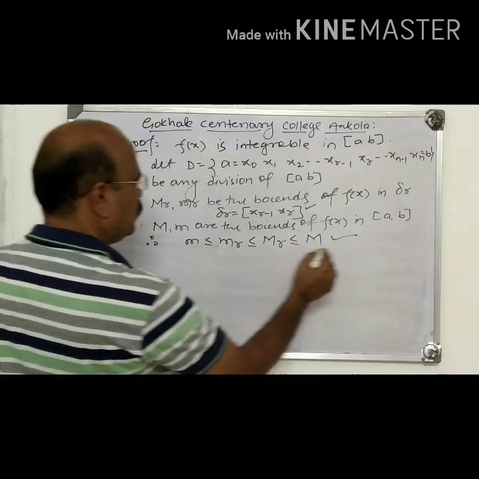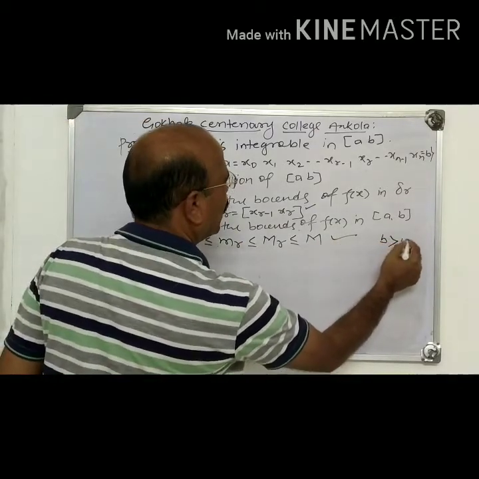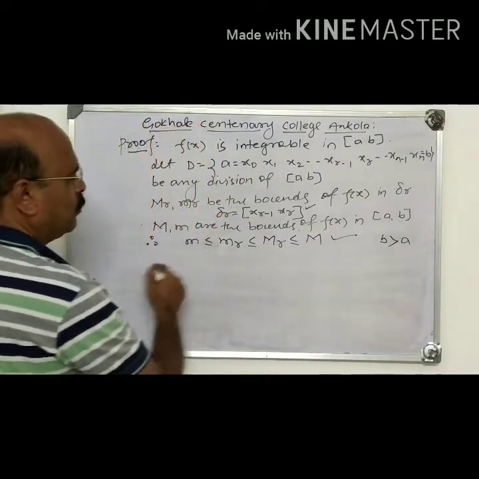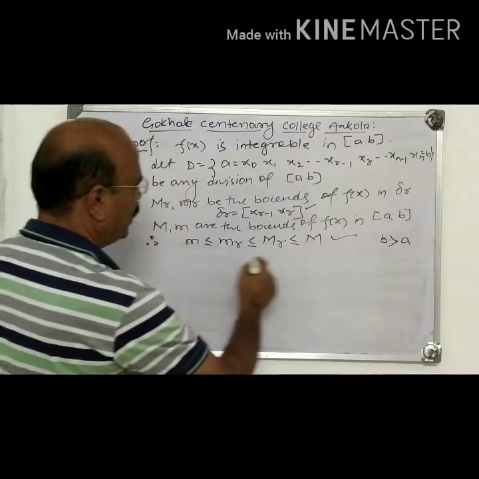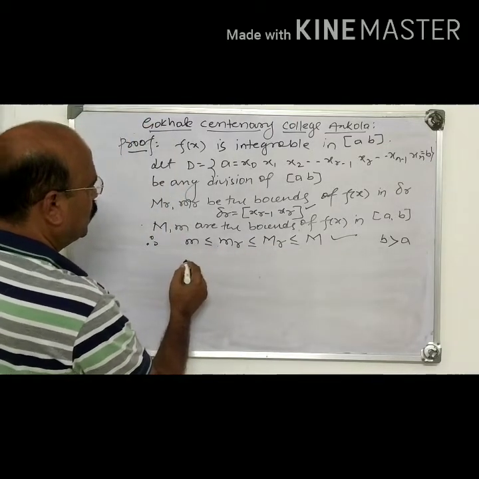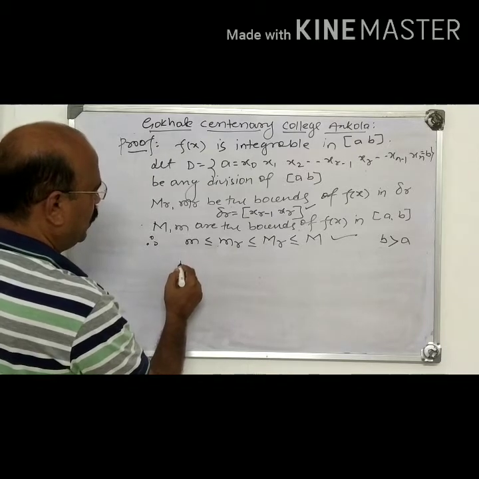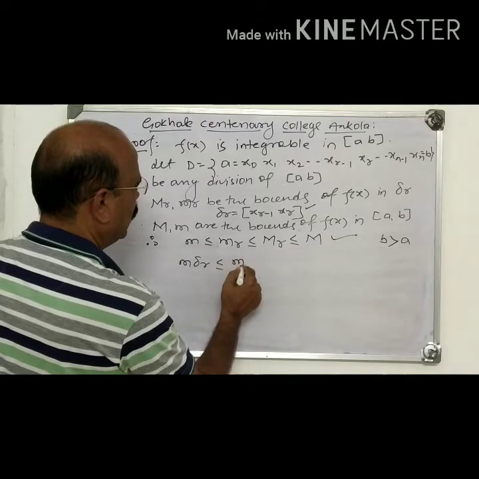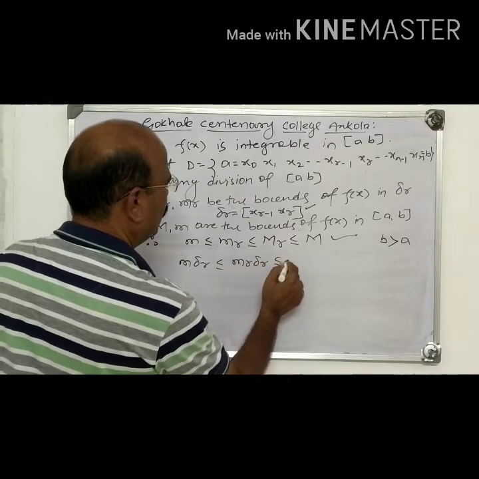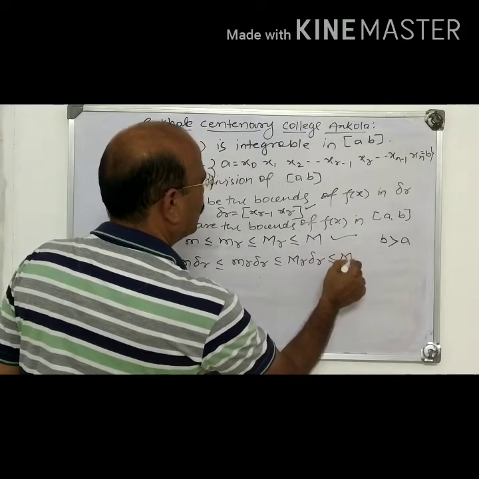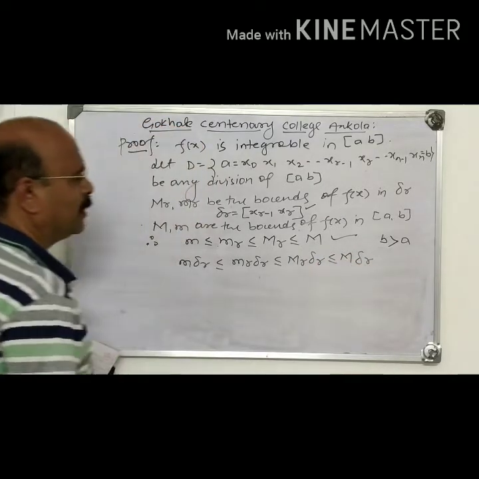Now what is given? b is greater than a. Therefore b minus a is positive. If we multiply through by b minus a, the inequalities don't change. First we take m delta r less than or equal to mr delta r, less than or equal to Mr delta r, less than or equal to M delta r.